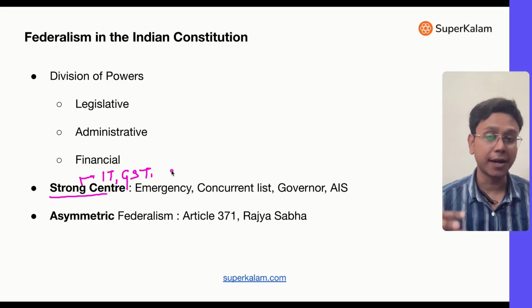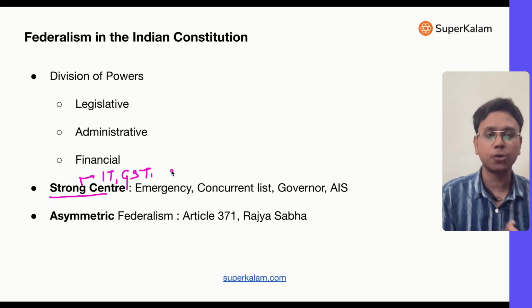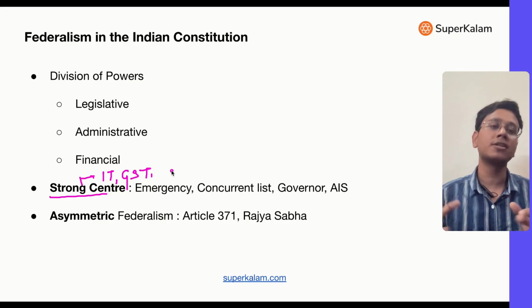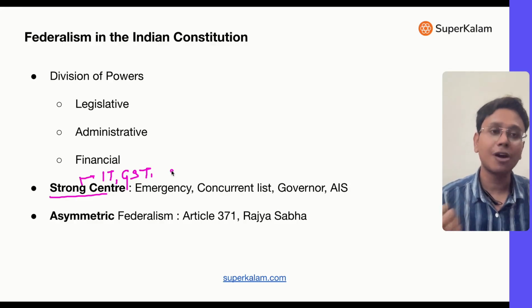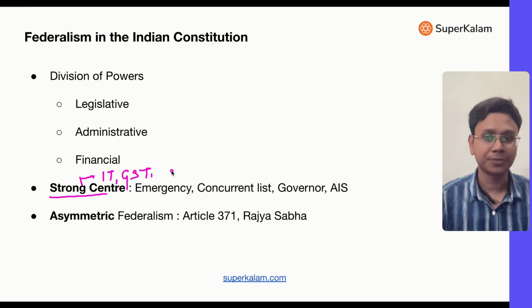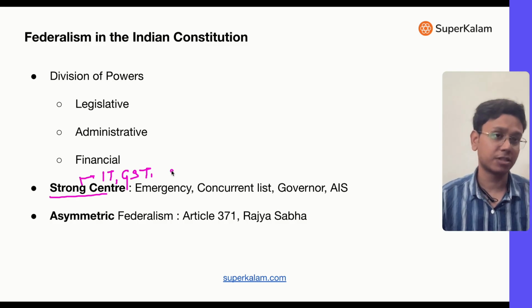Now that is important because in India there is poverty in some sections. For example, the eastern regions of India, like Bihar and Odisha, are comparatively poor, while the western and southern regions are comparatively rich. If a strong center is not there, that redistribution of financial resources will not be possible. But that is important. Why? Because as a country we have to grow. So that's why the center has been kept strong. That was the rationale, the reason why the central government was kept strong.